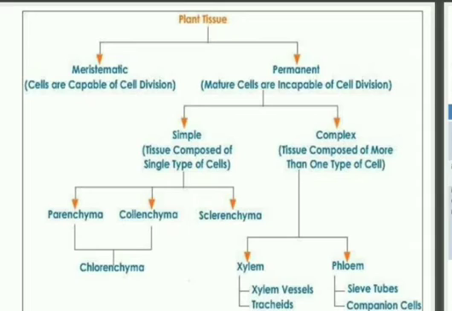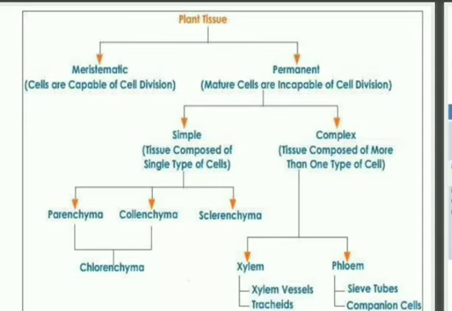And permanent tissue is of two types: simple permanent tissue and complex permanent tissue. In simple permanent tissue, I have explained that tissue composed of only one type of cells is called simple permanent tissue. And in this we have three categories: parenchyma, collenchyma and sclerenchyma.